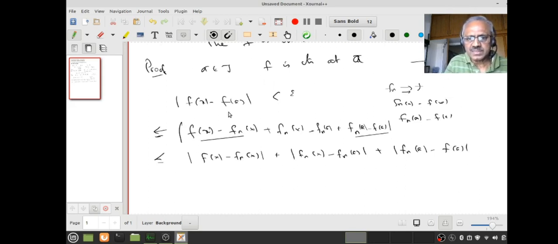As I said in analysis, I want to show this is less than epsilon, but this is less than or equal to the sum of these three terms. So if I show the sum of these three terms is less than epsilon, then this will be less than epsilon. For that, what I can do is show each one of these terms is less than epsilon by 3. There is no need for it to be epsilon by 3. It could be anything. It could be epsilon by 4, or epsilon by 2 also.